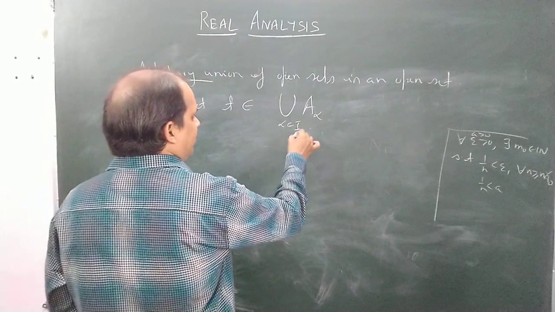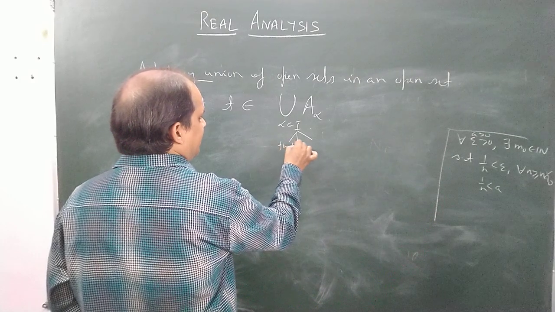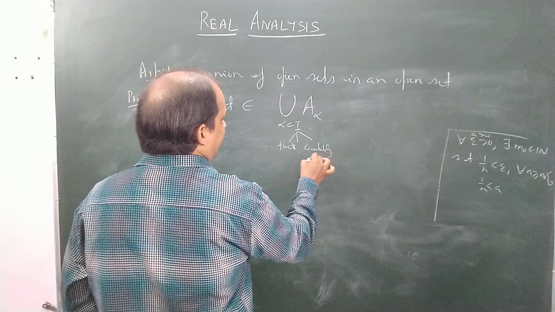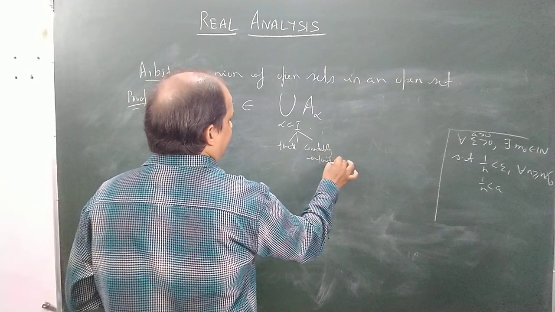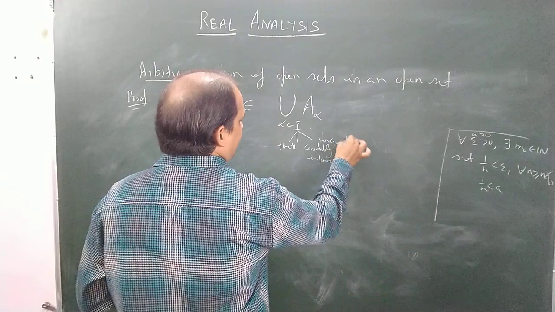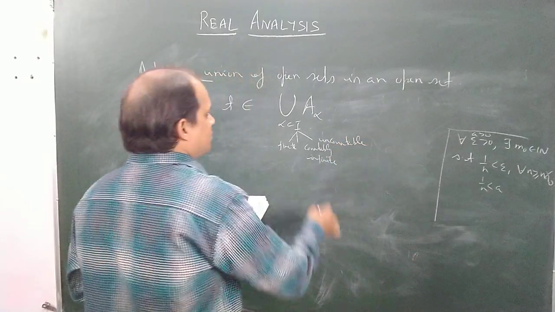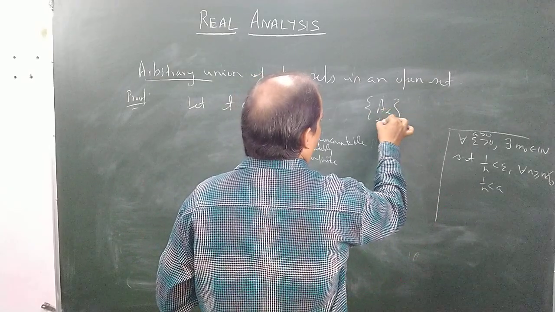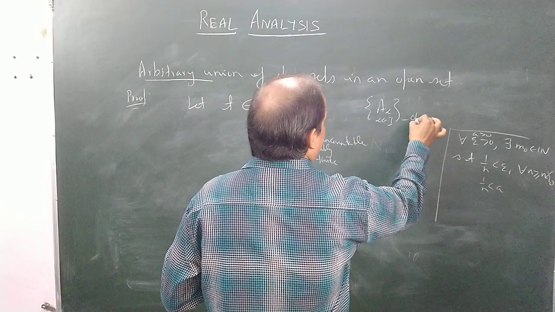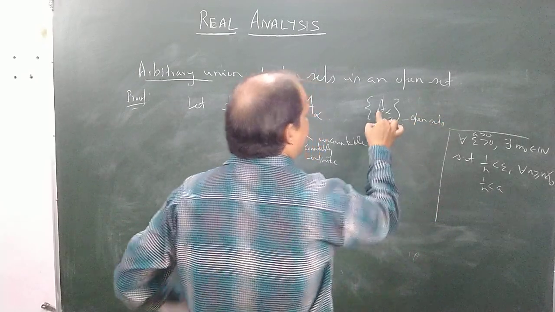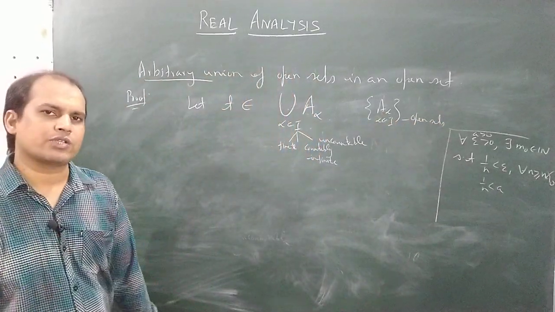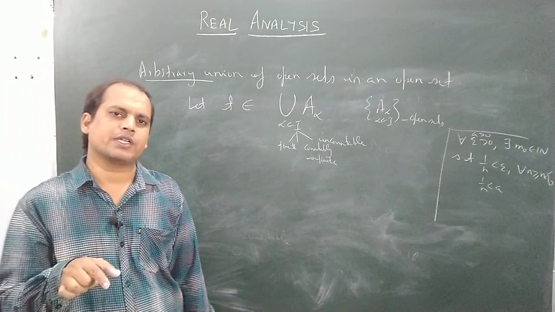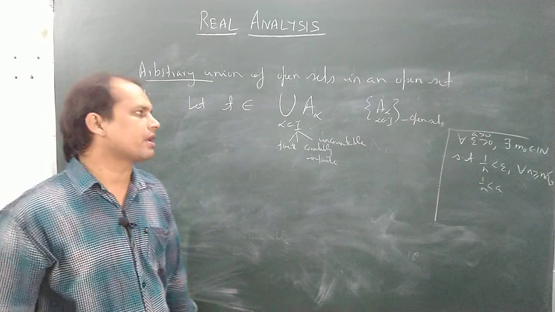It can be finite, countably infinite, or uncountable. All these three options are there. Here the family of A alpha for alpha belonging to the index set are open sets. So for each alpha, since A alpha is open, for every t belonging to A alpha one can always construct an open interval which contains that t and which is contained in A alpha.